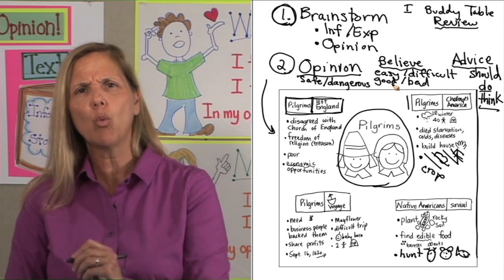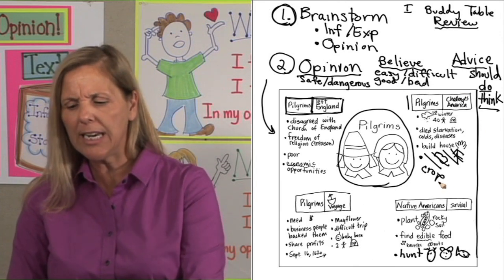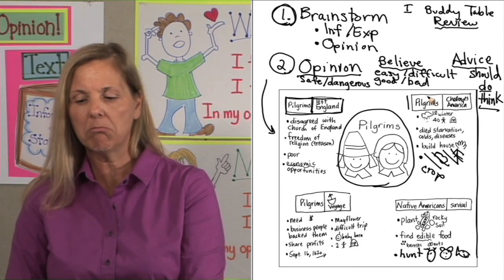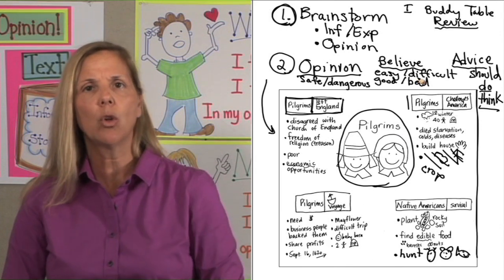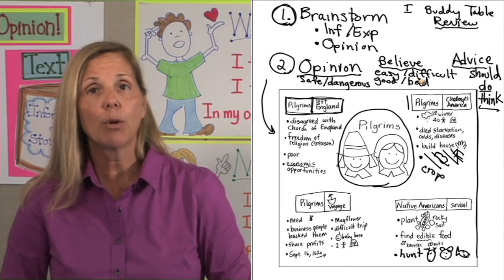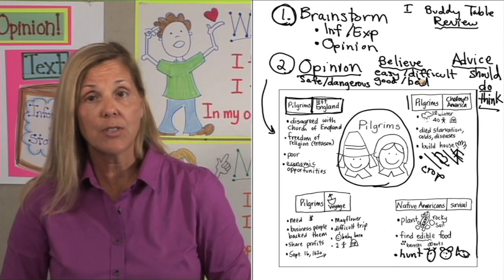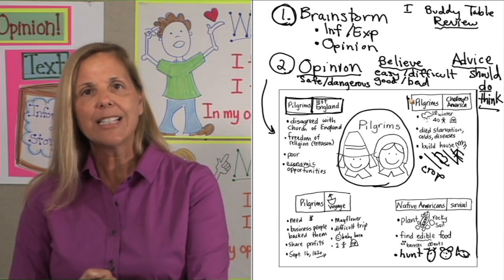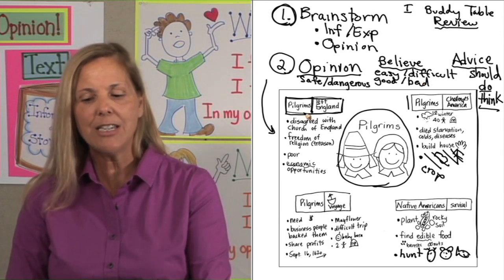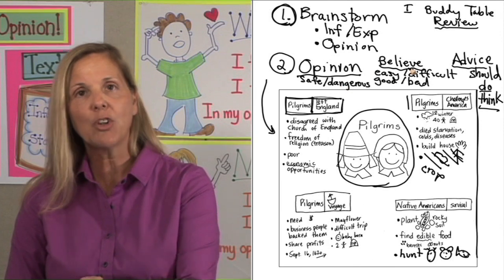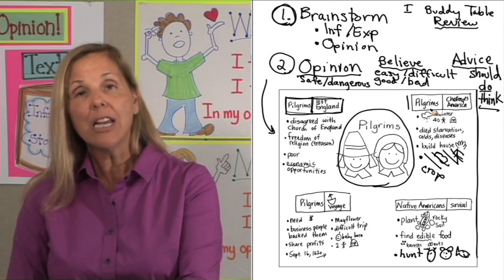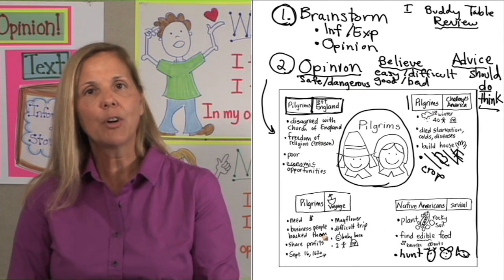I think I'm going to go to what I believe. What do I believe about all this information? I think I'm going to go to the word difficult. I think the Pilgrims had difficult lives. Notice it's much easier to get to an opinion when you're listing out some of your opinion words and you're reviewing all of the information.